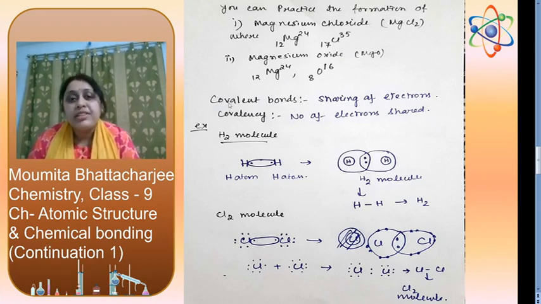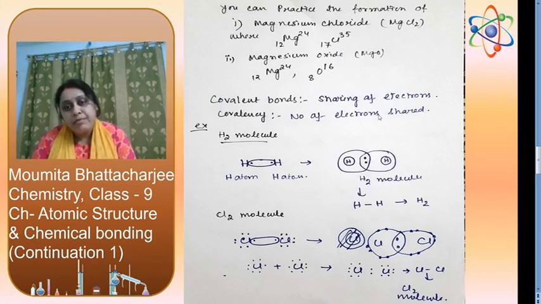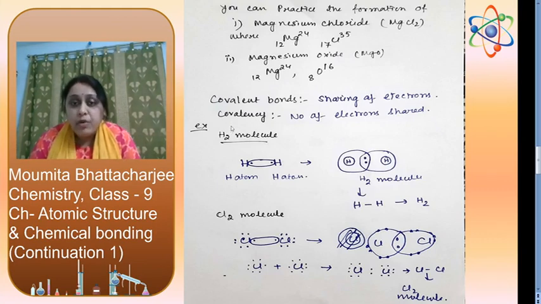Now we will go for the second type of bond, that is known as covalent bonds. Covalent bonds are formed by sharing of electrons. Sharing of electrons means they will not transfer electrons from one atom to another, so there will be no gaining or losing of electrons. There will be sharing of electrons, and the covalency will be the number of electrons shared.